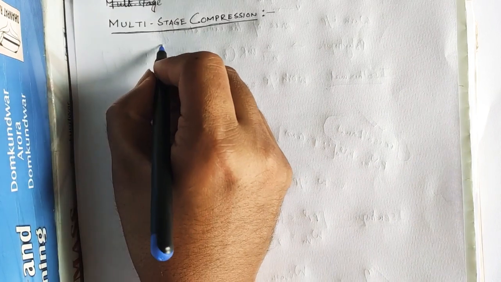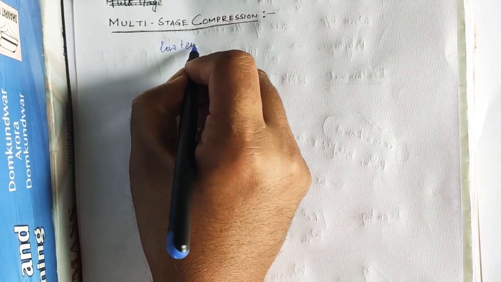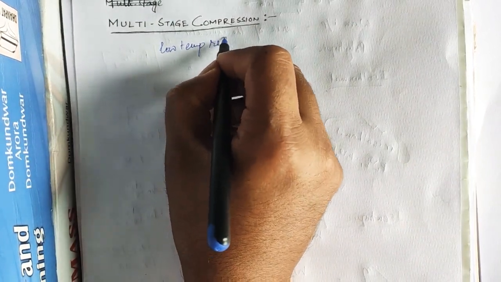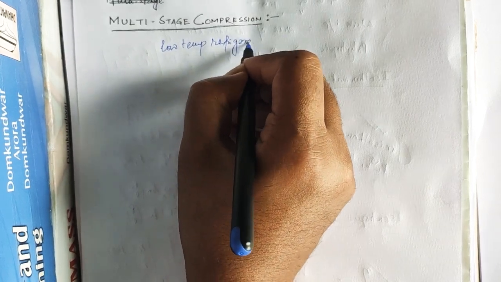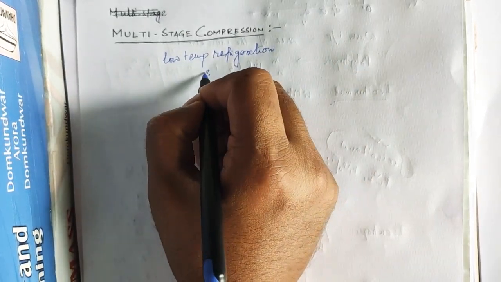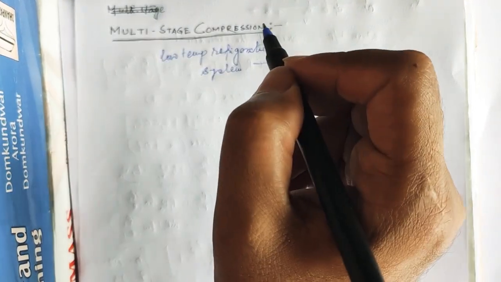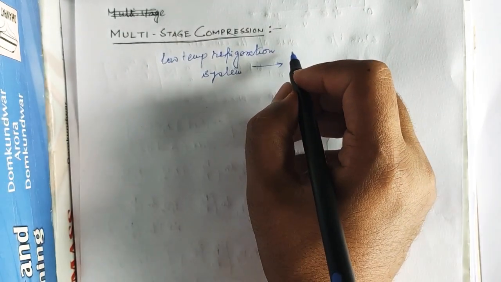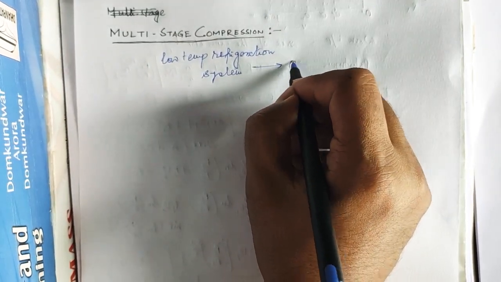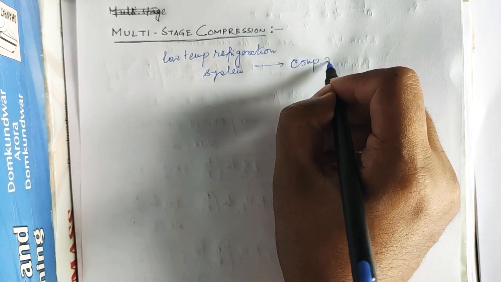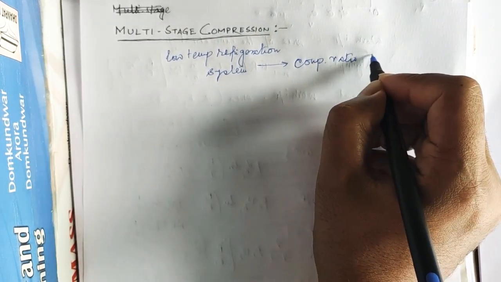But sometimes this vapor refrigerant is required to be delivered at very high pressure, as in the case of a low temperature refrigeration system. For a low temperature refrigeration system, the compression ratio is required to be very high.